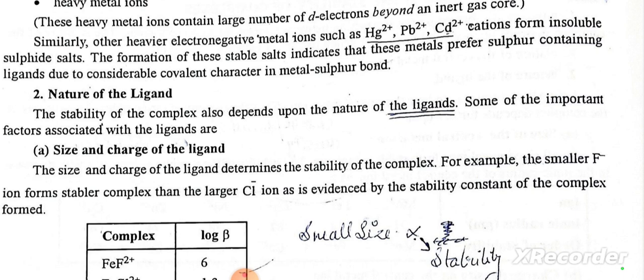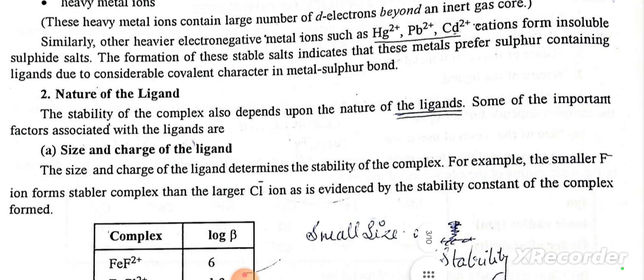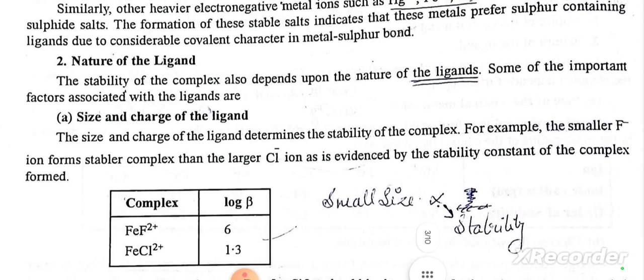Second, nature of the ligand. The stability of the complex also depends upon the nature of the ligands. Some of the important factors associated with the ligands are size and charge of the ligand. The size and charge of the ligand determines the stability of the complex. For example, the smaller F- ions form more stable complexes than the larger Cl- ions, as is evidenced by the stability constant of the complex formed.